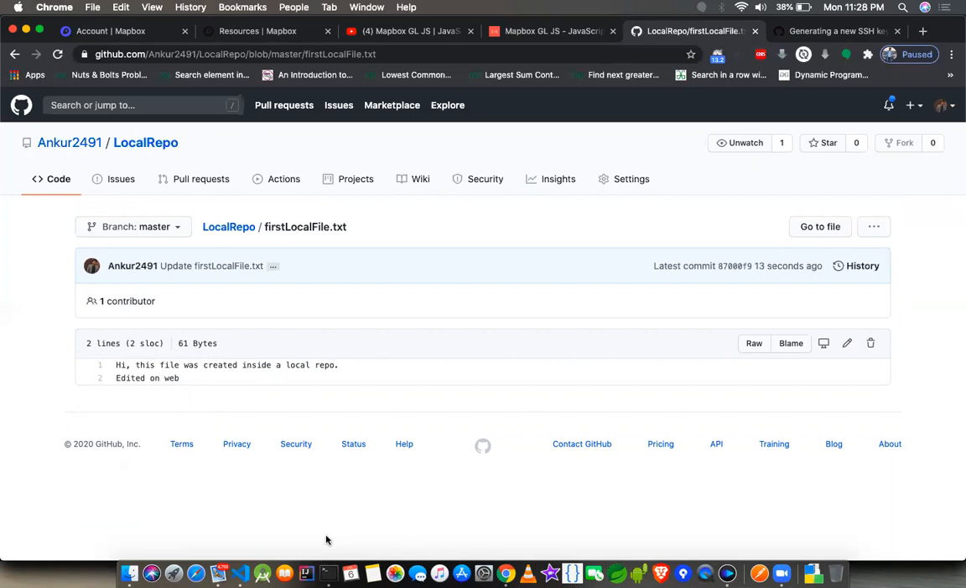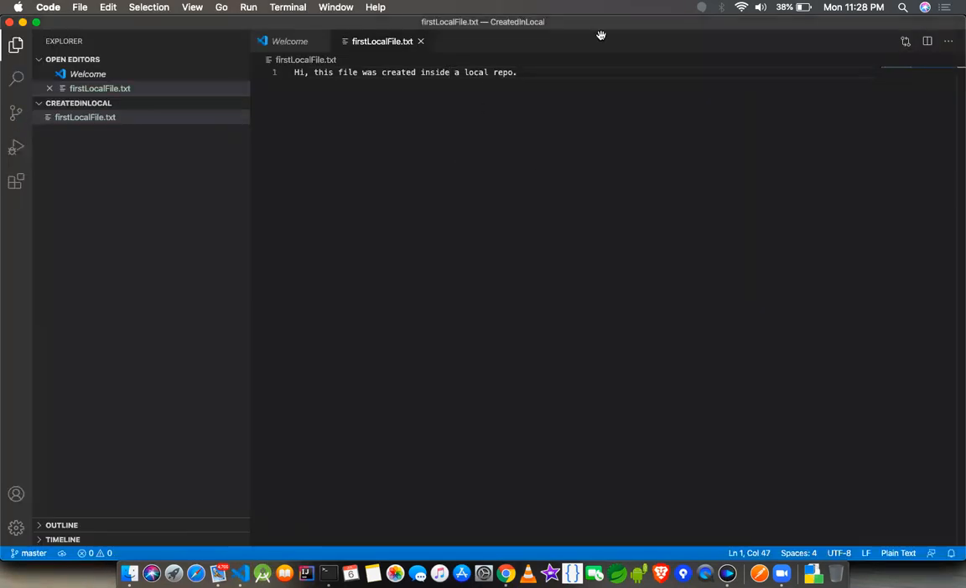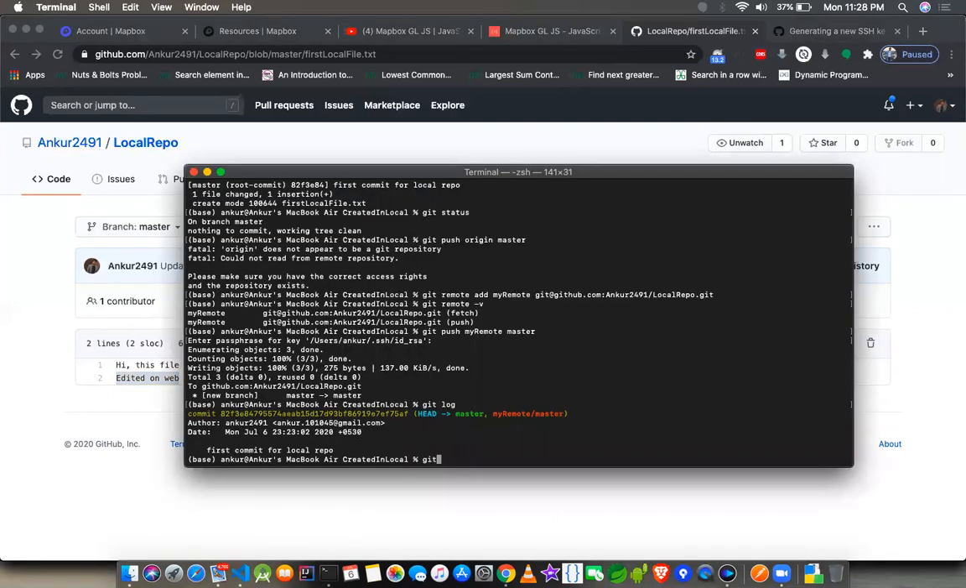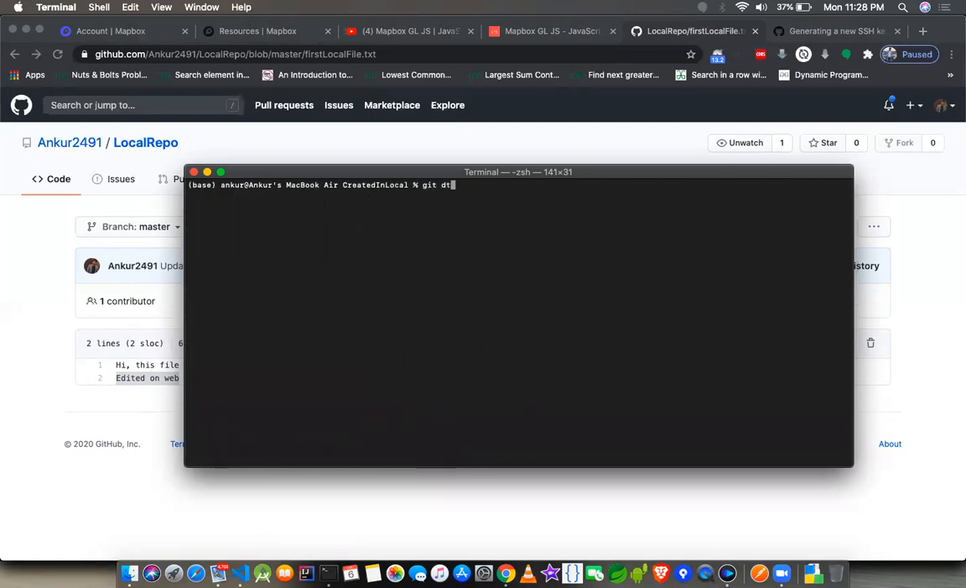Now this file and this file are not the same, right? This first local file.txt and this first local file.txt are not the same. There is another line added, which generally happens when you are working with different team members. Somebody changed something, that thing got merged, and then you don't have that copy. So how do you get that copy? First you just clear it off and do git status.